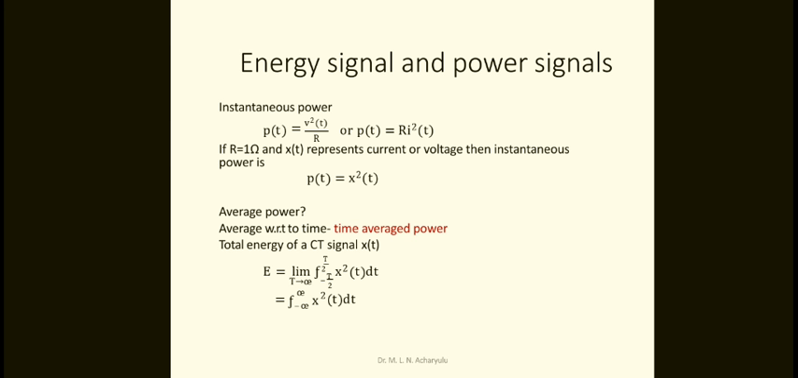Average with respect to the time is the time average power. Here, the total energy of a continuous time signal is E equivalent to the limit T tends to infinity of the integral from minus T by 2 to T by 2 of x square of t into dt. As T tends to infinity, this becomes minus infinity to plus infinity x square of t into dt. This is the energy signal.